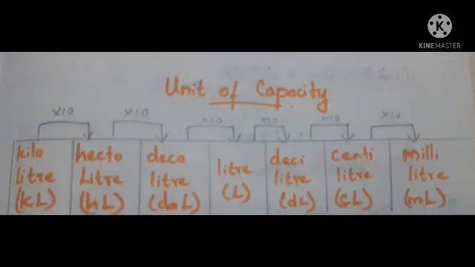Third thing is the unit of capacity. Liter is the basic unit of capacity. In the unit of capacity, we arrange the units from higher to lower order as kiloliter, hectoliter, decaliter, liter, deciliter, centiliter and milliliter.